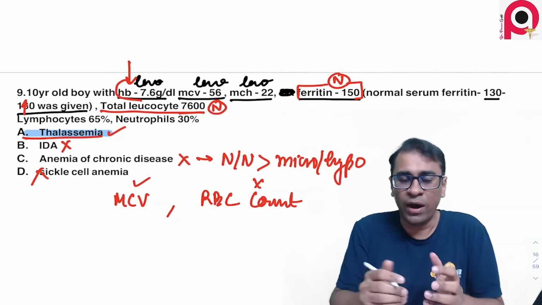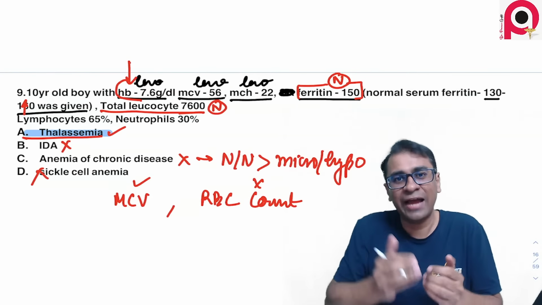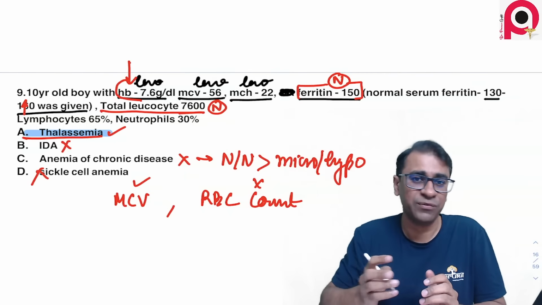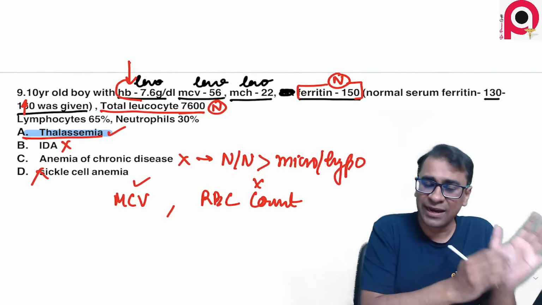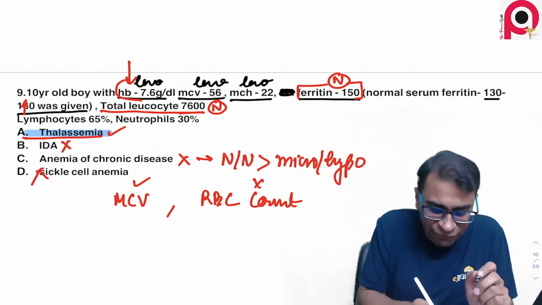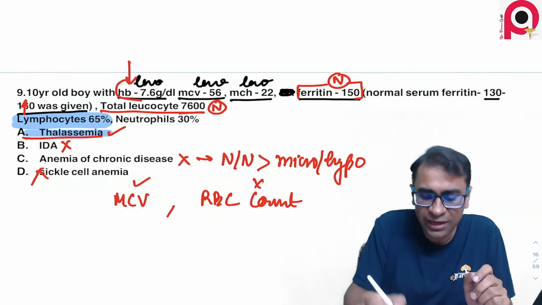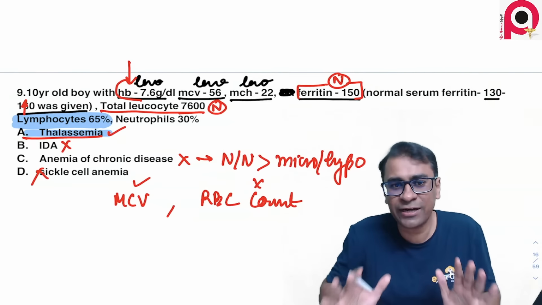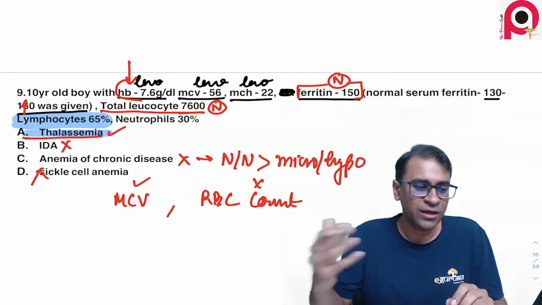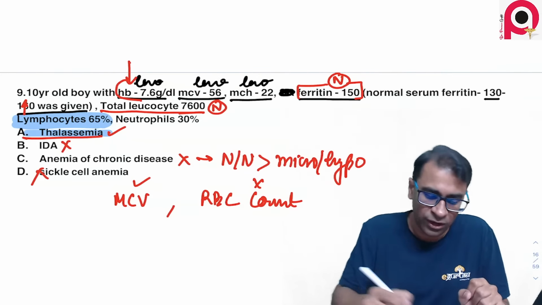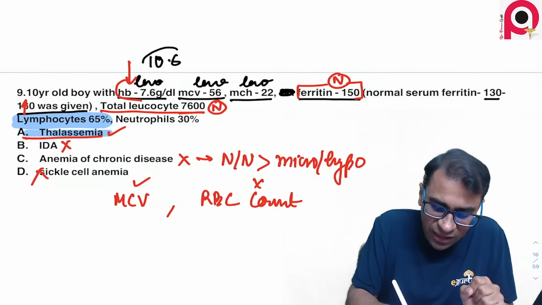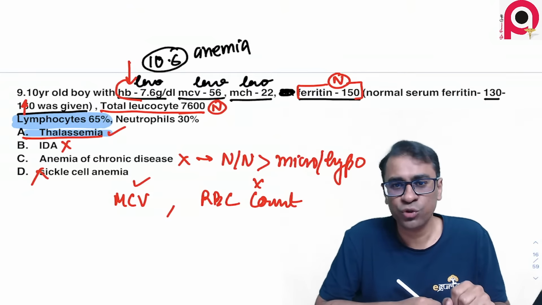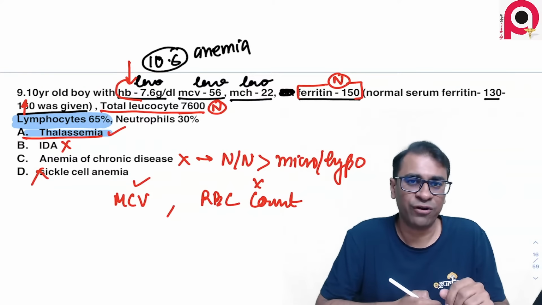Okay, if 149 is normal, then 150 is only slightly high, it's normal. Ferritin in ACD will go beyond 300, 600, it will not be so normal. And secondly, lymphocyte of 60% is normal in a case of child. Children have lymphocytosis, so there's not at all anemia of chronic disease again. Now, if you're saying hemoglobin was 10.6, that again becomes anemia only, right? It again is anemia. So I don't think that should go in favor of anemia of chronic disease.